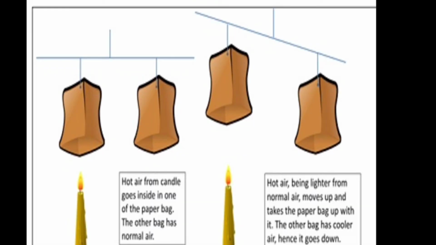Another simple activity, we have to take two paper cups of the same size. Hang the two bags in the inverted position on two ends of a metal or a wooden stick. Tie a piece of thread in the middle of the stick and hold the stick by the thread, so that it should be like a balance. It can be like shown in the figure. Then put a burning candle below one of the paper bags.